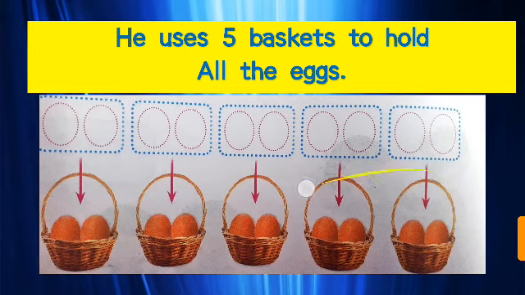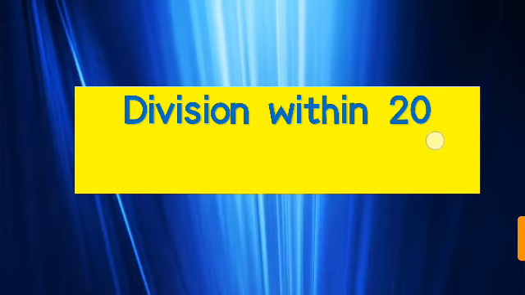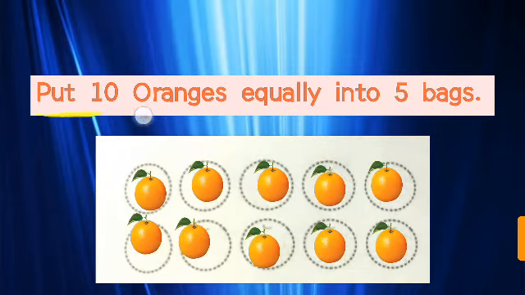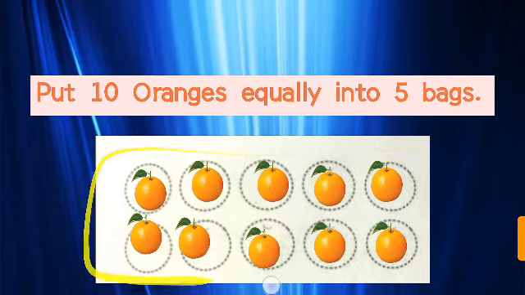Now my next topic is division within 20. Let's see. Put 10 oranges equally into 5 bags. Let's count the oranges. 1, 2, 3, 4, 5, 6, 7, 8, 9, 10. So how many oranges are there in all? 10 oranges.